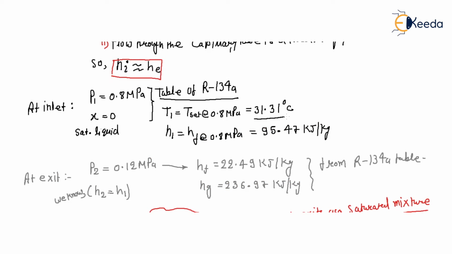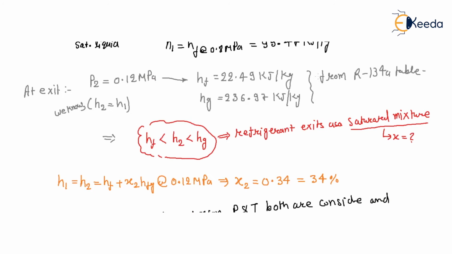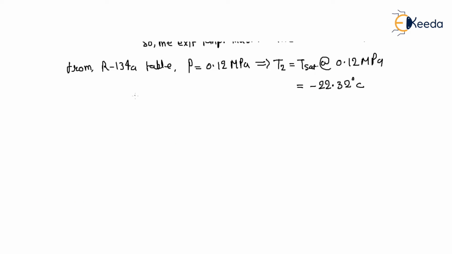So temperature must be reduced, right? If this is your capillary tube, it is circular, with the inlet condition 1 and the exit condition 2. At condition 1, what is the pressure? P1, and temperature T1. At condition 2, pressure P2 and temperature T2.